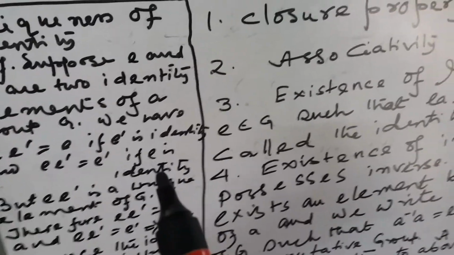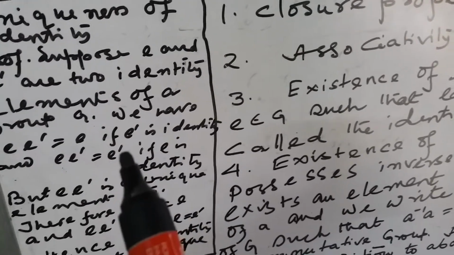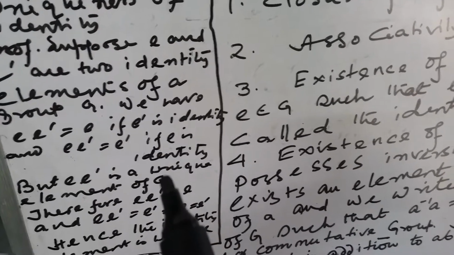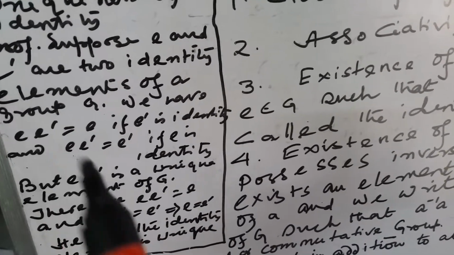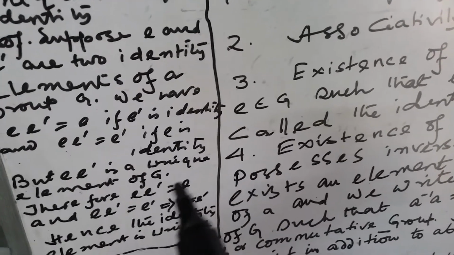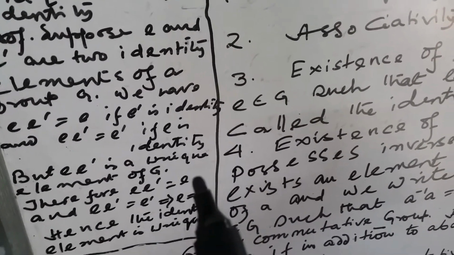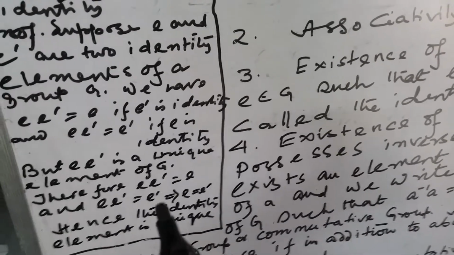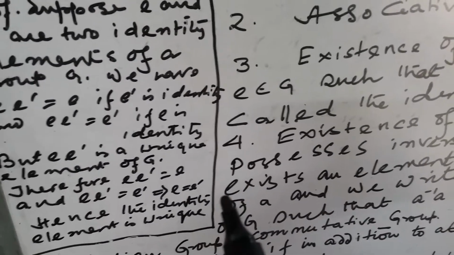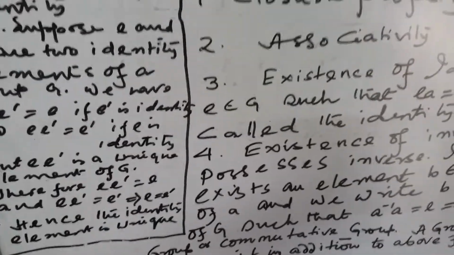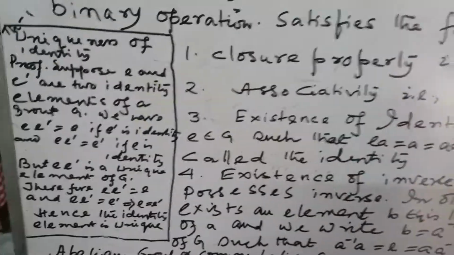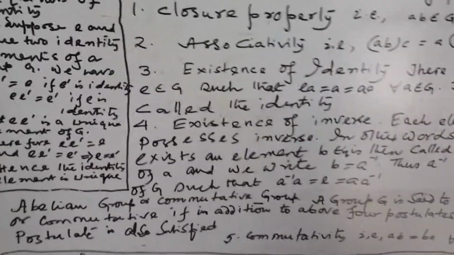So E equal to E dash. Hence the identity element is unique.